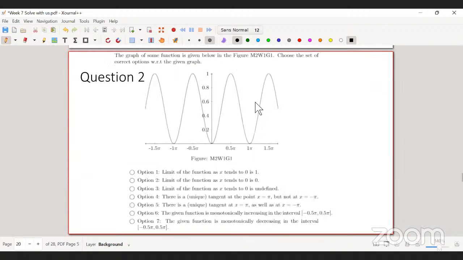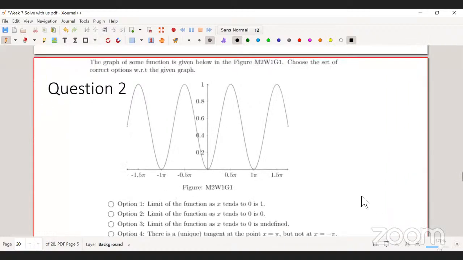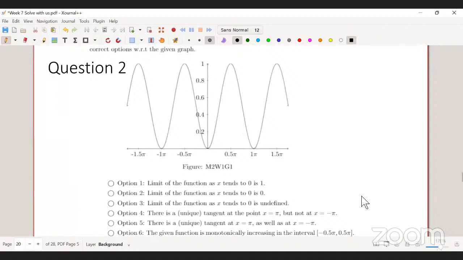So the next question is, one graph is given. We need to check each option one by one. Which of the options is correct for this graph? That is what we need to check. The first option says the limit of the function as x tends to 0 is 1. So basically it's saying that as x tends to 0, the value of the function is what?